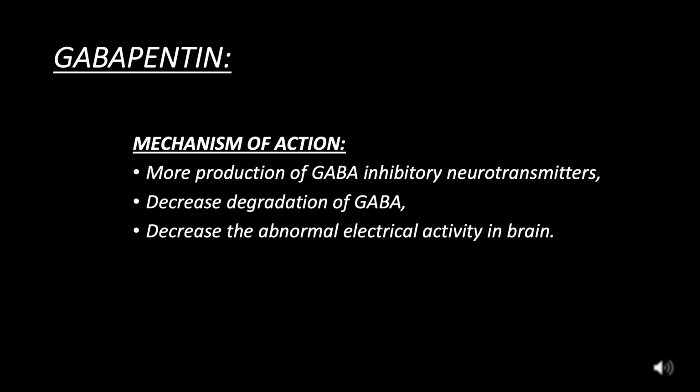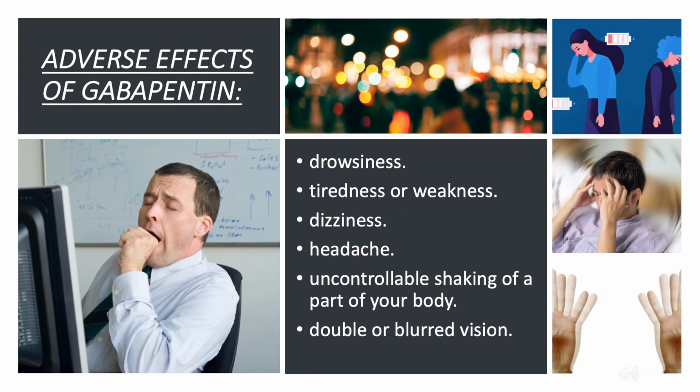Gabapentin, mechanism of action: more production of GABA inhibitory neurotransmitters, decreased degradation of GABA, decreases the abnormal electrical activity in the brain. Adverse effects of gabapentin: drowsiness, tiredness or weakness, dizziness, headache, uncontrollable shaking of a part of your body, double or blurred vision.